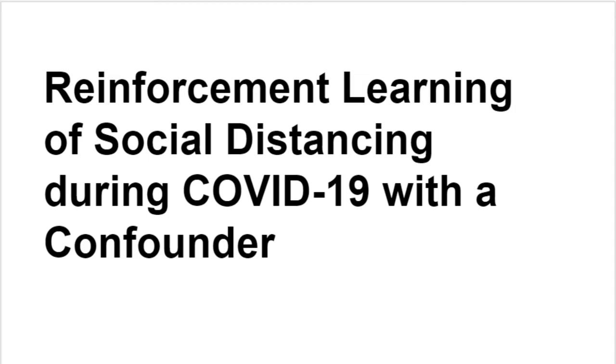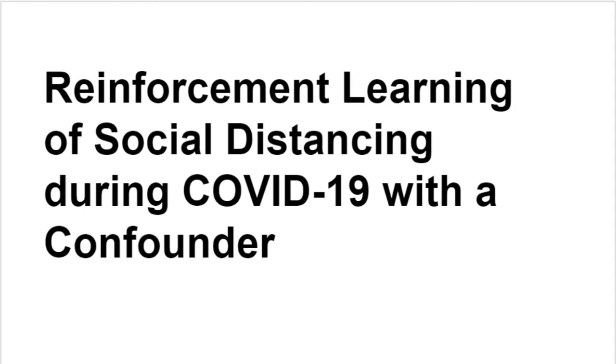Welcome. This is a brief description of our project titled Reinforcement Learning of Social Distancing During COVID-19 with a Confounder. The idea of this project is to serve as an exploration of the effects of a confounding variable in the reinforcement learning setting. To illustrate this, we chose to use a relevant example, the effects of social distancing policy in the spread of COVID-19 on different communities.